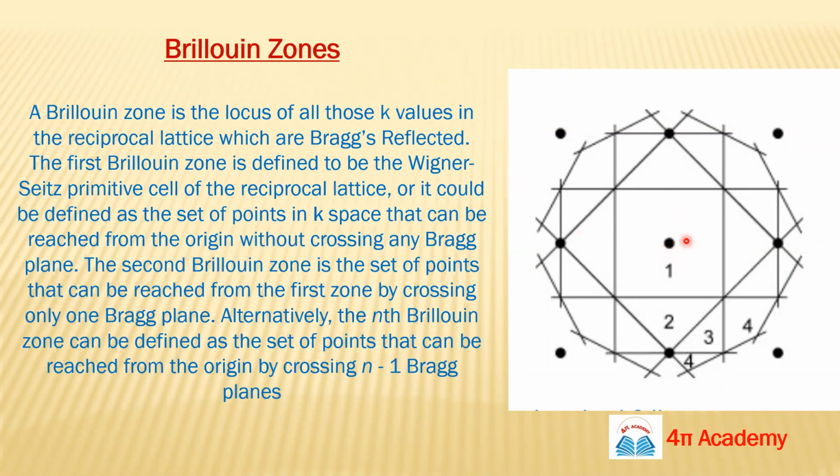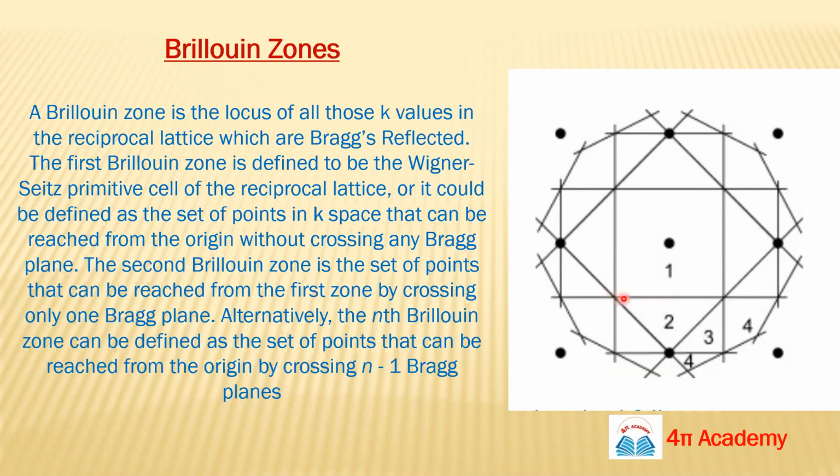Means this is your first point, this is your lattice point, the initial lattice point, we can say origin we are considering. So from here you are moving throughout this lattice system, and if you can't cross a single atomic plane, the total area or the volume or the space we can move in without crossing any atomic plane is known as the first Brillouin zone.